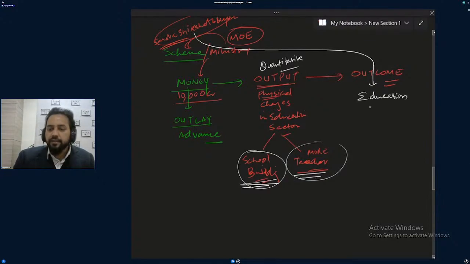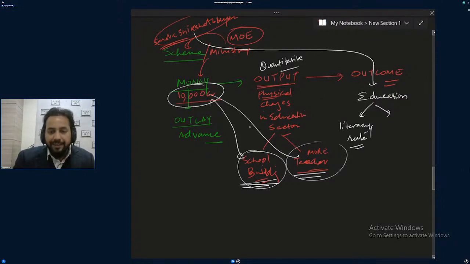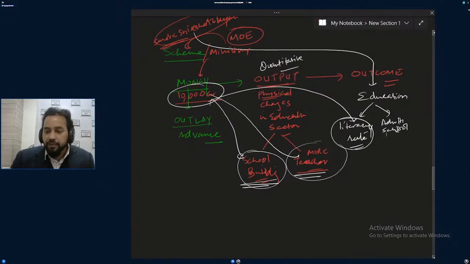Did education increase or not? Education could be seen with respect to literacy rate, for example. If you have taken 10,000 crore, ultimately you build schools or do whatever, but the literacy rate should increase. Adults should be going to schools, adult education. Adult people should be going to school in case they are not.